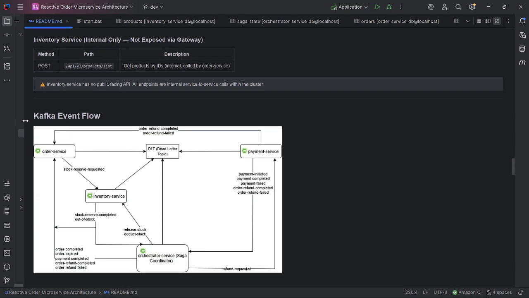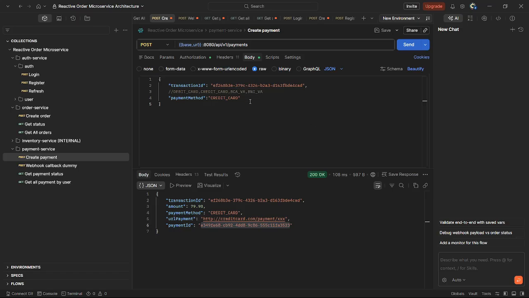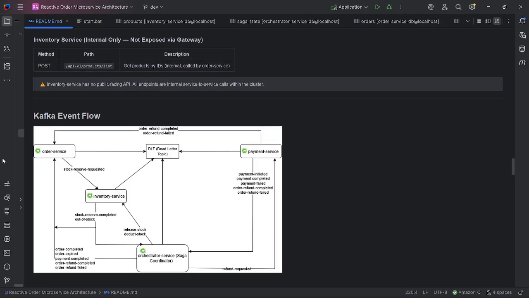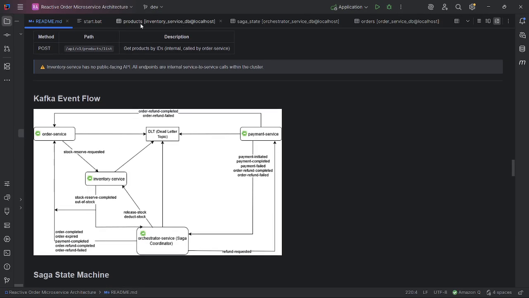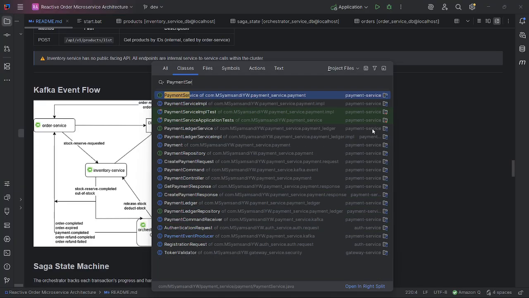Also there are cases when refund failed. In here we need to make sure that we save this refund failure to the DLQ. So we need to send this to the DLQ for manual intervention, so that the user's money is not lost. Okay, let's take a look in the payment service implementation.